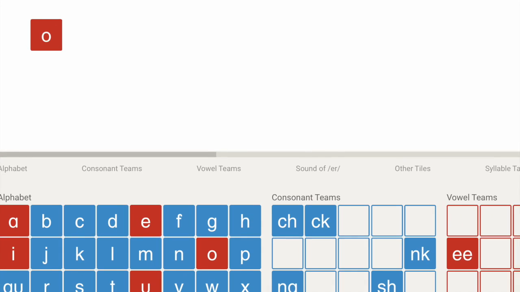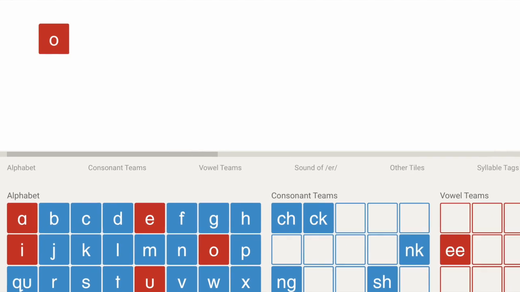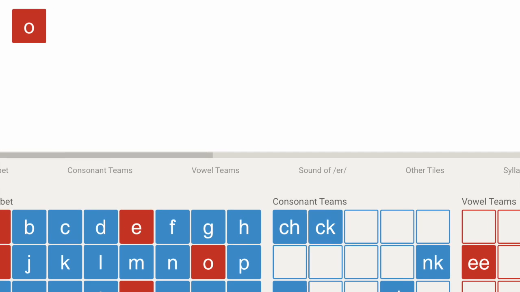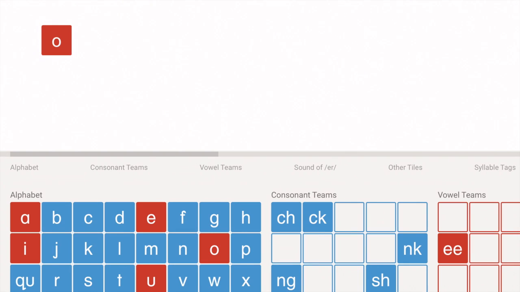Pull down the O tile. Tell me the sounds of this tile. Ah, oh, ooh. This is the word of. The word of uses the fourth sound of O. It doesn't follow the normal rules because it uses an F for the V sound.